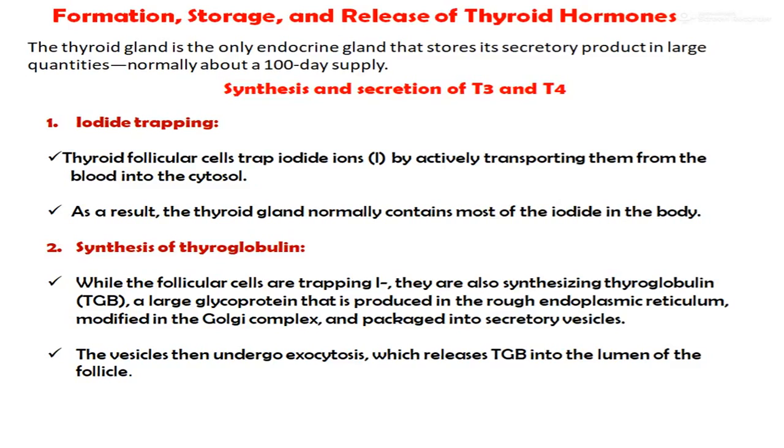Second one is the synthesis of thyroglobulin. While the follicular cells are trapping iodide, they are also synthesizing thyroglobulin, a large glycoprotein that is produced in the rough endoplasmic reticulum, modified in the Golgi complex and packed into secretory vesicles. The vesicles then undergo exocytosis, which releases the thyroglobulin into the lumen of the follicle.